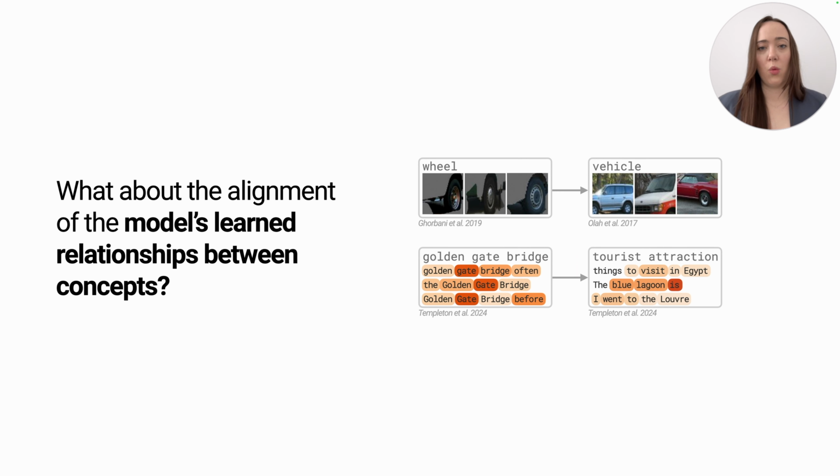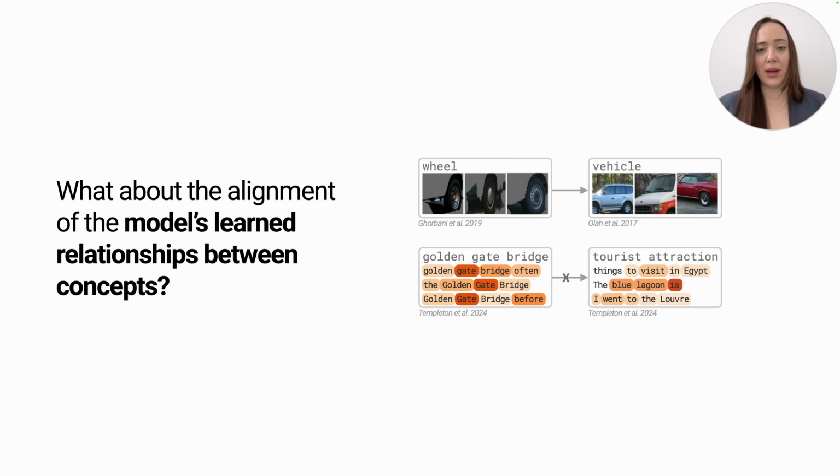What about the alignment of the model's conceptual relationships? Even if a model learns human-aligned concepts, if it does not learn the correct relationships between these concepts, it can lead to misaligned behavior. For instance, if it doesn't know that the Golden Gate Bridge is a tourist attraction, then it might not suggest that I visit it on my next trip to San Francisco. So, to measure alignment, we must consider not just the model's concepts, but also its conceptual relationships.